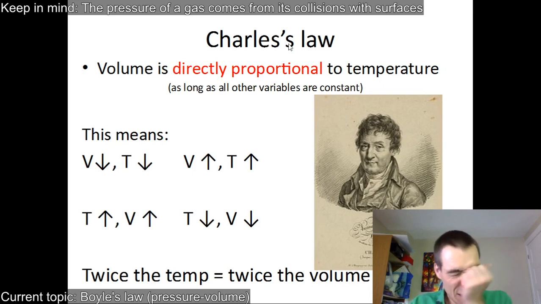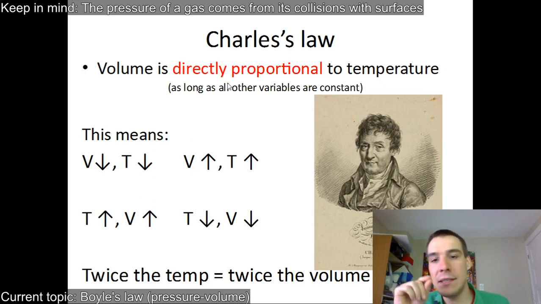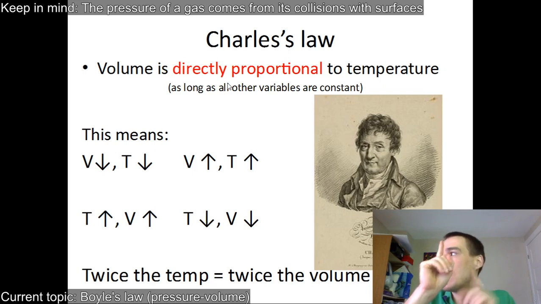Charles's law, another way to say it, because the guy's last name was Charles: volume is directly proportional to temperature. So this is different. This is increase the temperature, increase the volume. Remember, before it was increase the pressure, decrease the volume. So these actually go up and down together, and it's a direct proportionality. So twice the temperature, twice the volume. 3 times the temperature, 3 times the volume. 4 times the temperature, 4 times the volume.